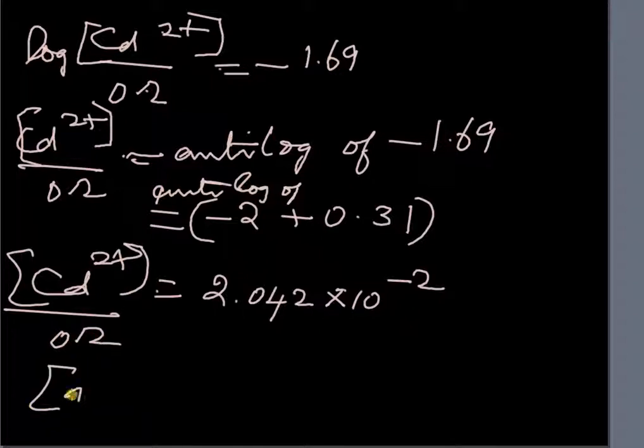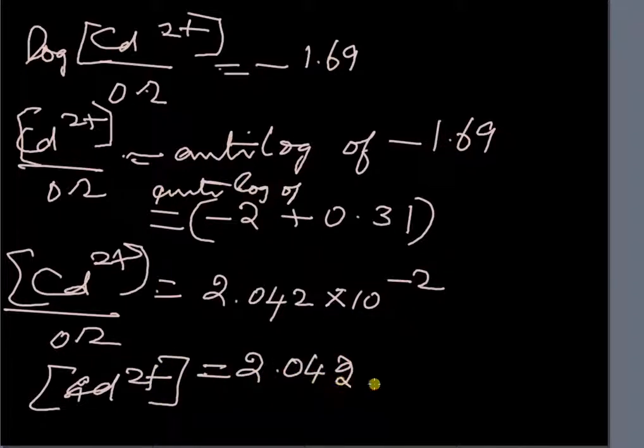So the Cd2+ concentration will be 2.042 into 0.2 into 10 to the power minus 2.